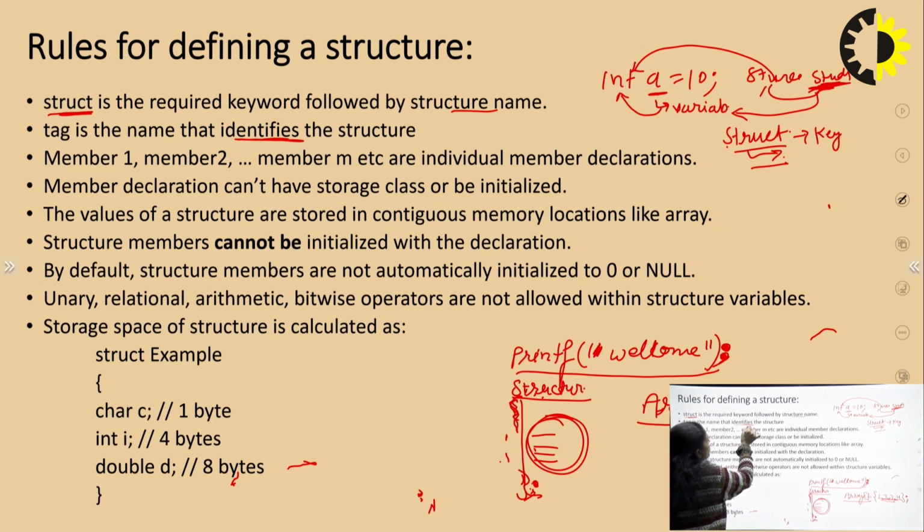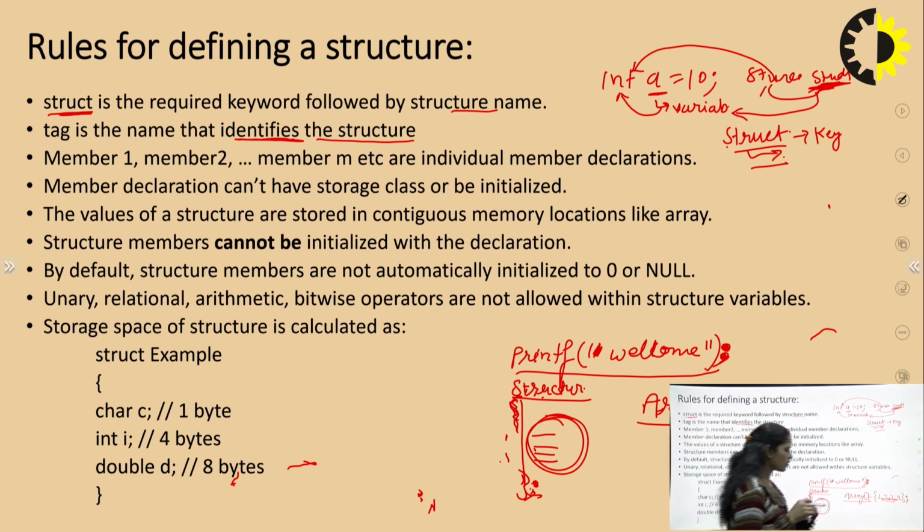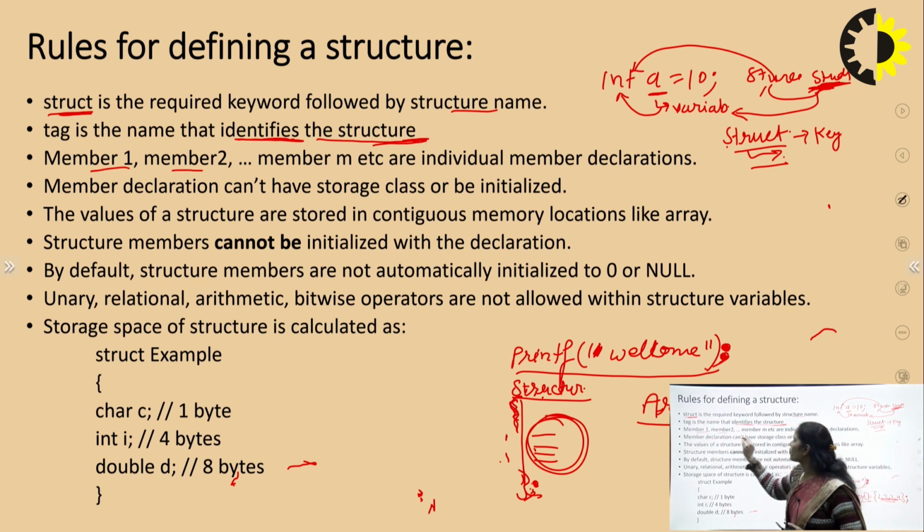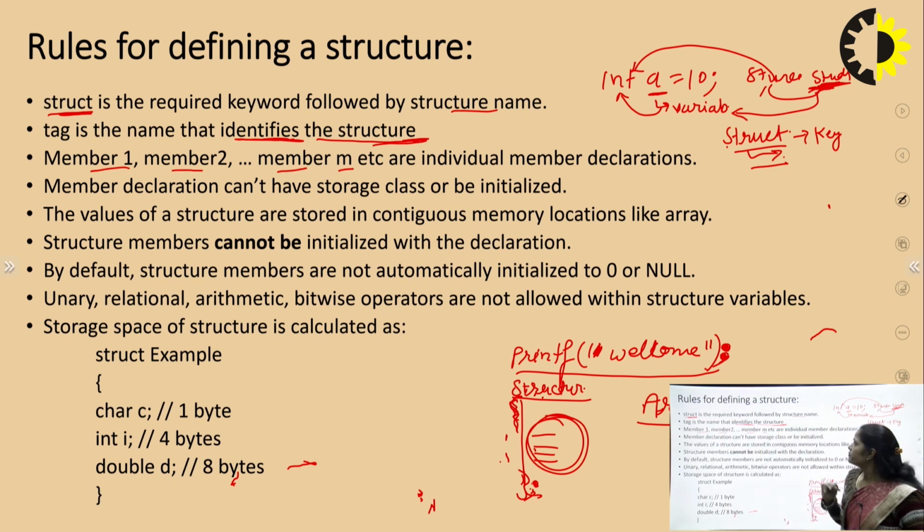This particular tag identifies the structure and what concept we are implementing, like we are designing a structure for employee, or for student, or for a car, or we can say a company. These kinds of entities are known as structure tags, right? So basically here we have member 1, member 2, member 3 and up to m. These are the individual member declarations.